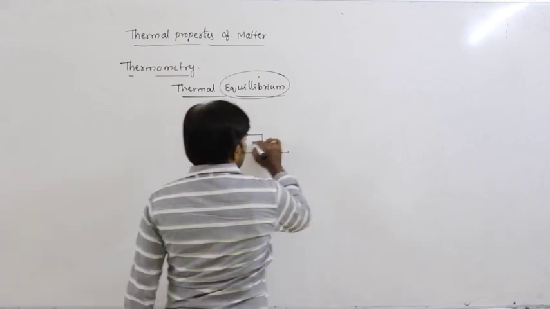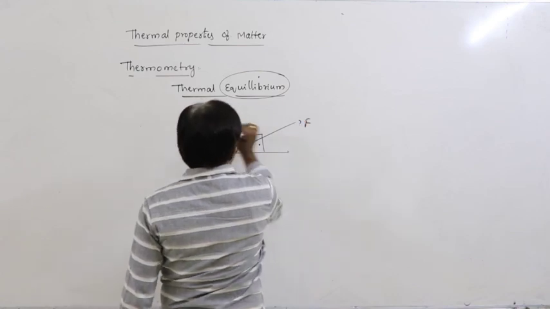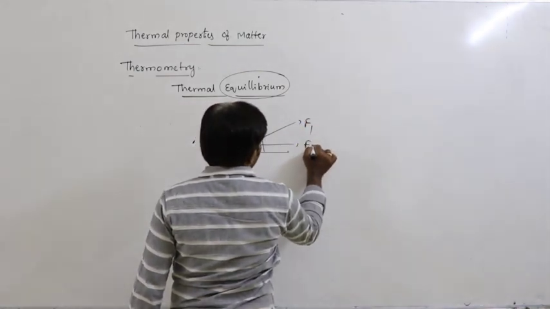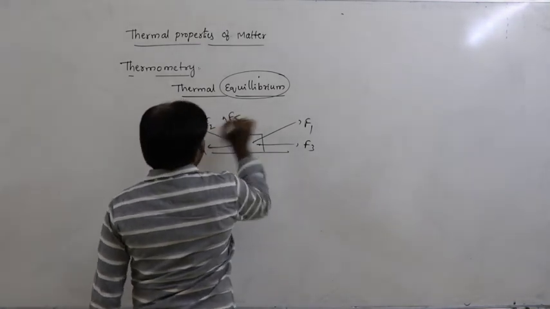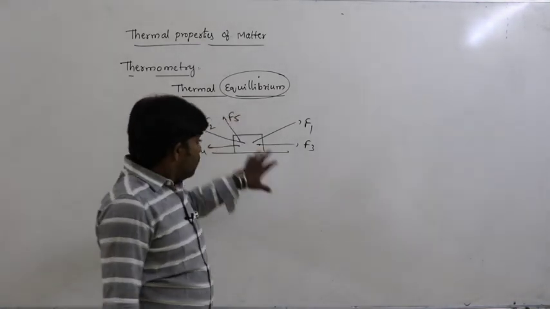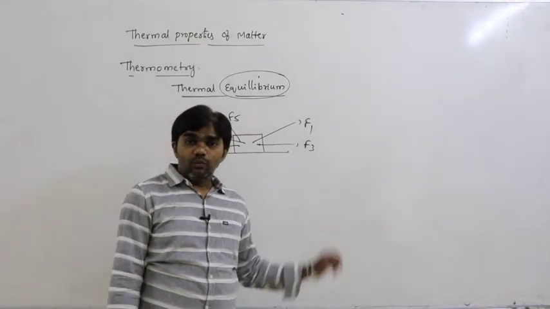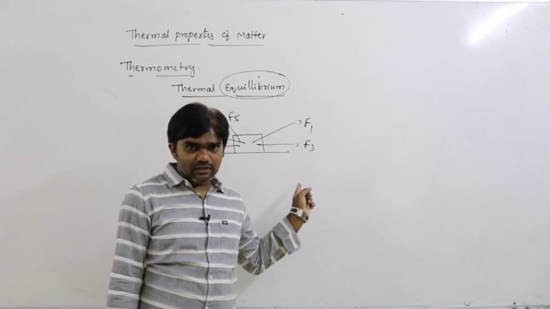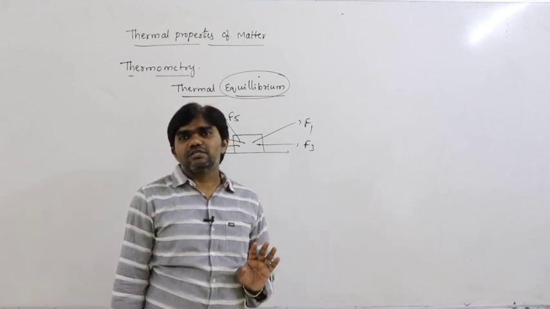for example, a number of forces F1, F2, F3, F4, F5, whatever it is, whatever the number of forces acting on the body, the position of the body does not change.